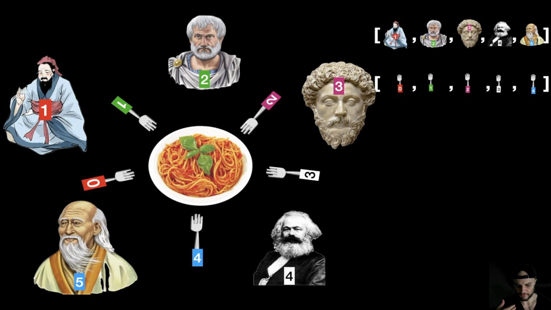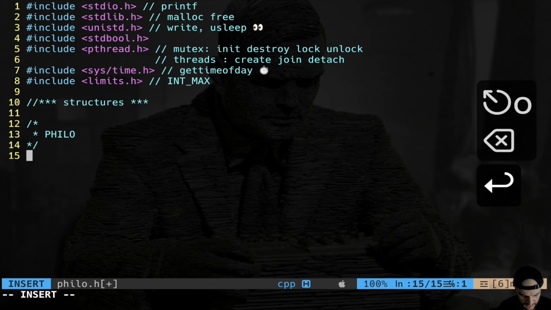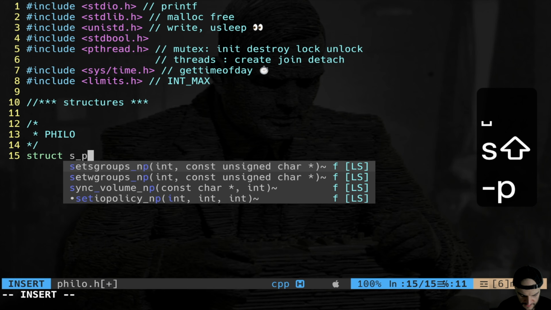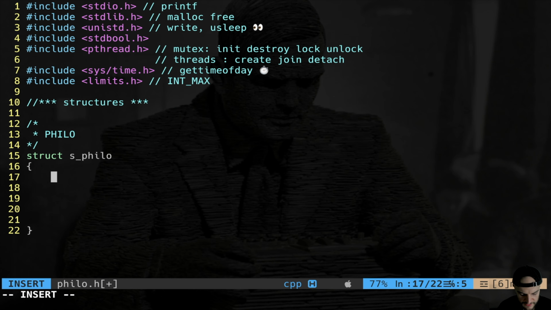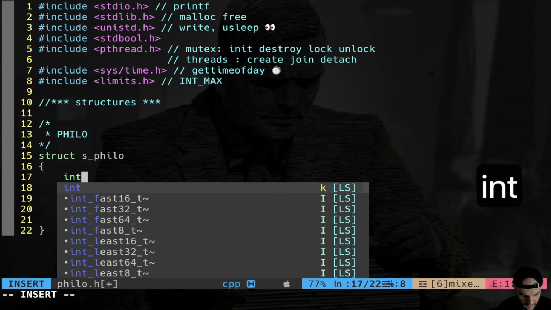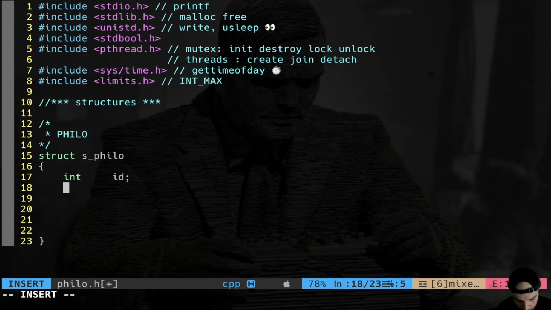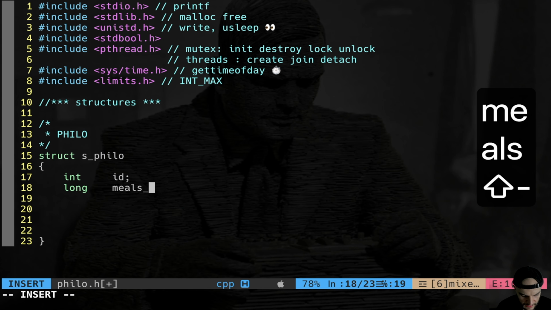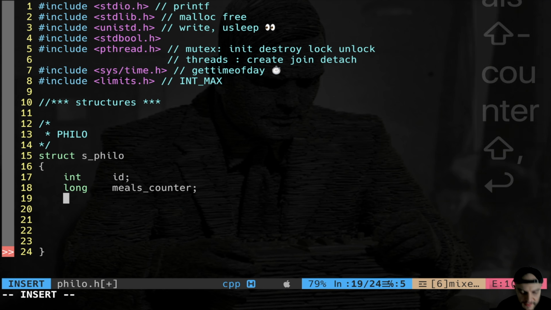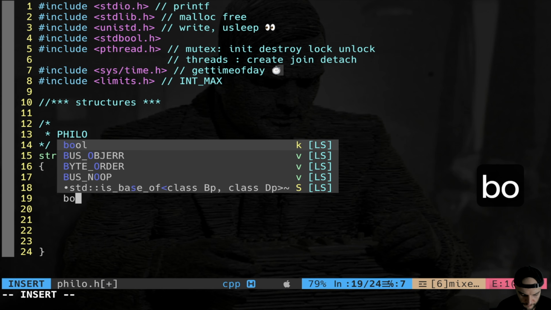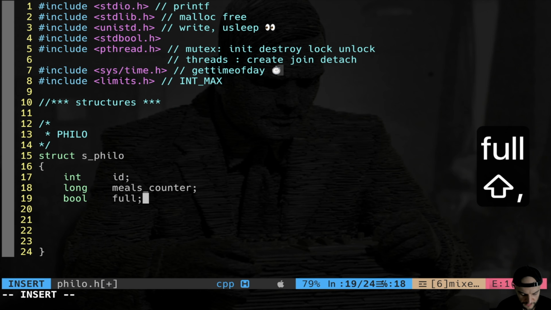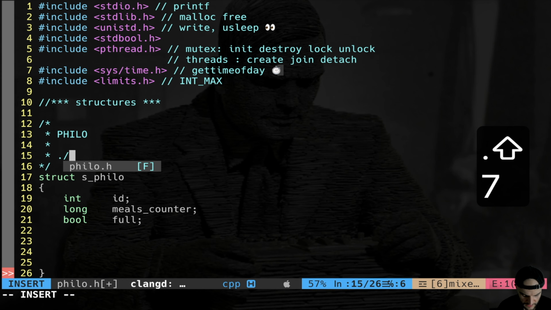Two arrays. Let's now create the actual philosopher struct. It's going to be Philo, struct as Philo, and let's start from the member variables. We're going to have an ID, as we saw. Then some internal variables. So let's start from the meals counter. This is going to be a counter of how many meals the philosopher has eaten. A boolean to say if the philosopher is full, because we can get an input like that.